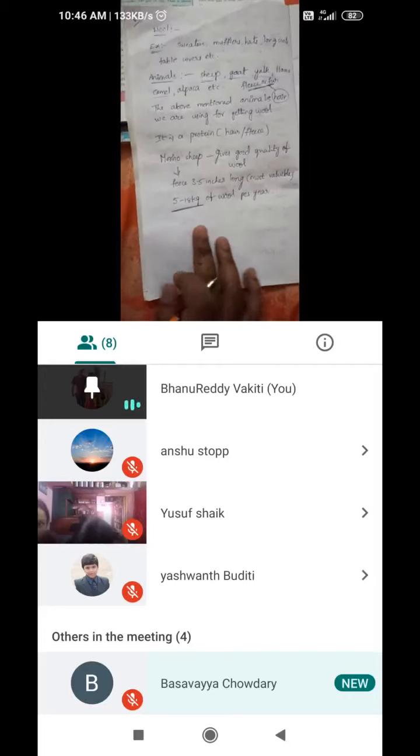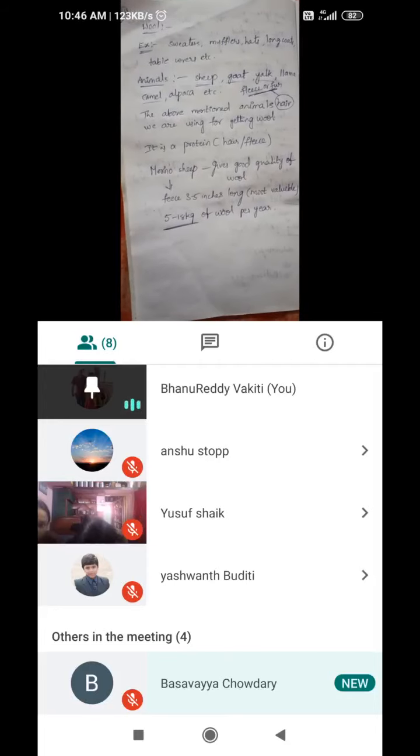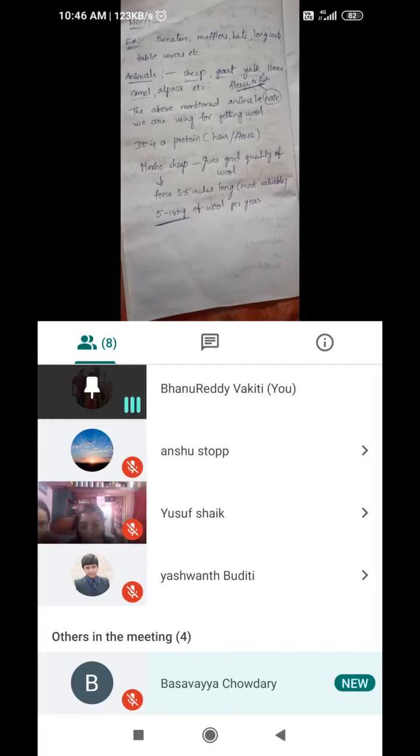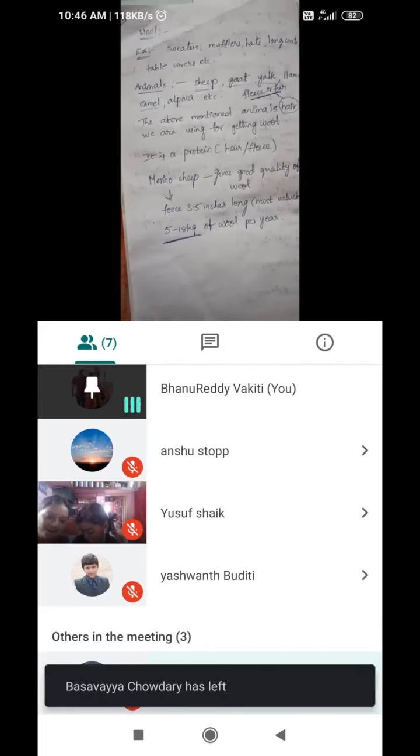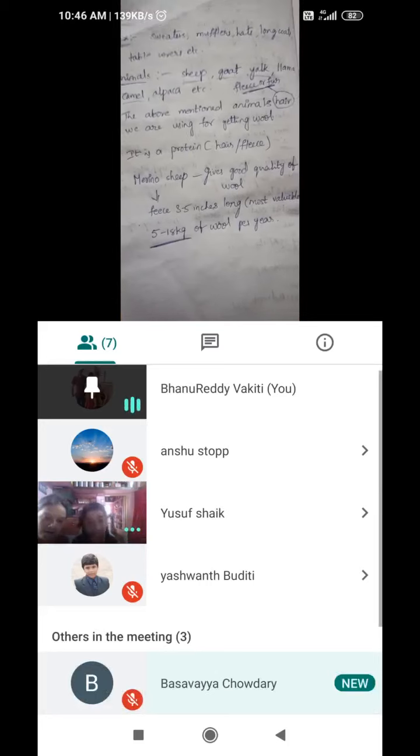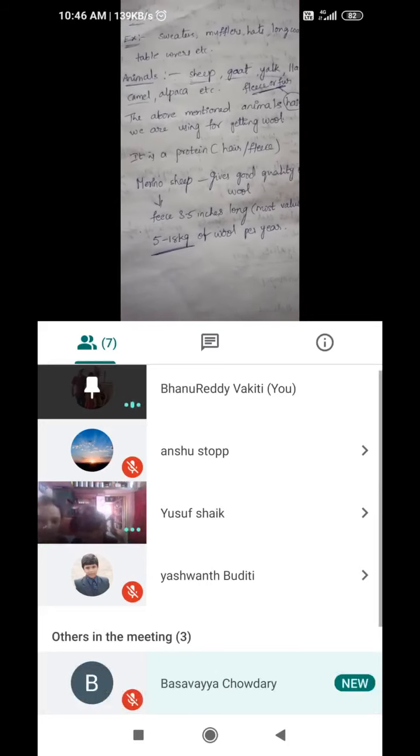And hair of the camel that lives in Rajasthan is not same as Angora goat. So Angora goat is also one type of goat which lives in Kashmir.